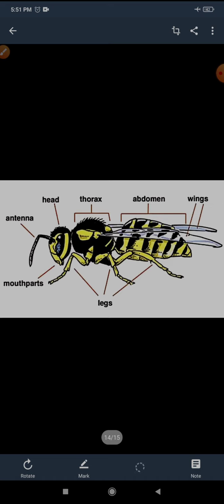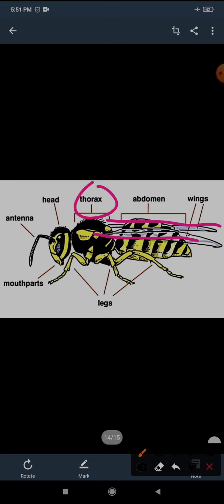Now see this picture. It's a picture of a honeybee. As we all know, a honeybee can fly. So here you can see the wings. From where are they emerging, from which section are they attached? The second part, that is called the thorax. You all know that honeybees fly, so obviously it has wings.